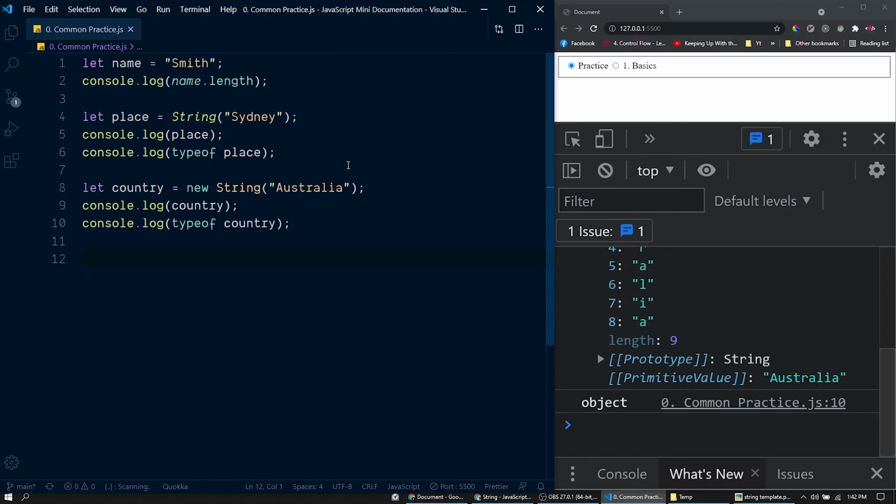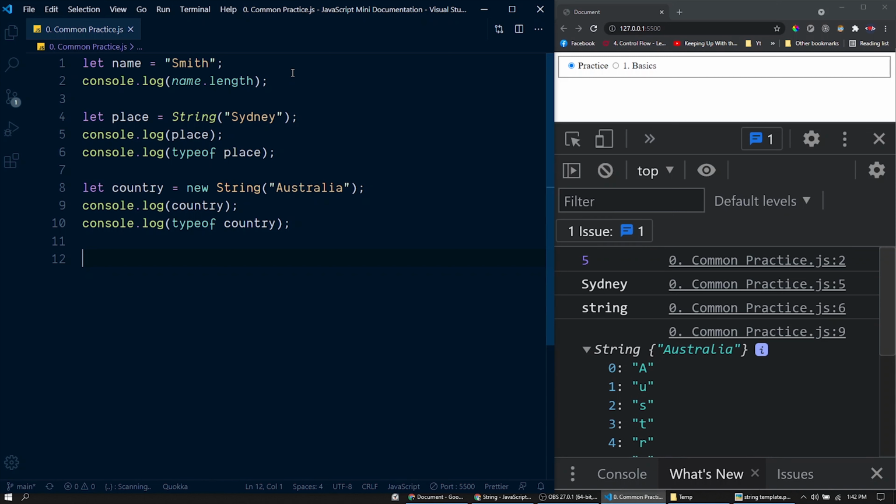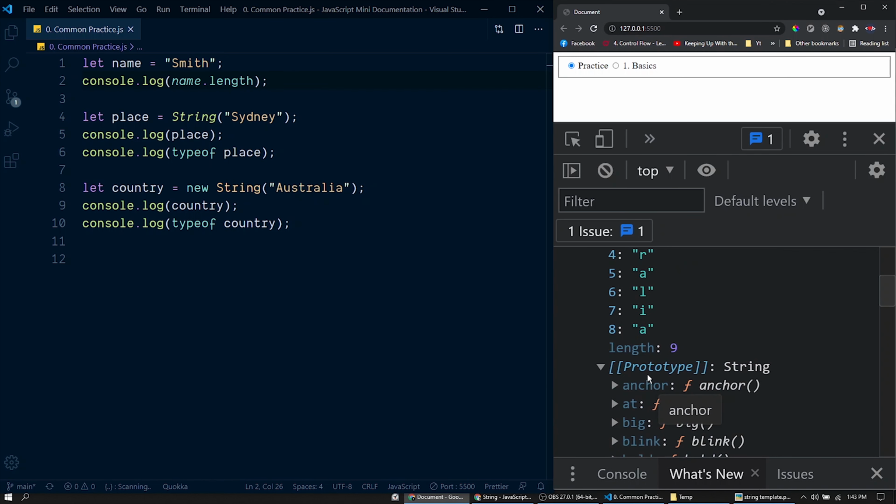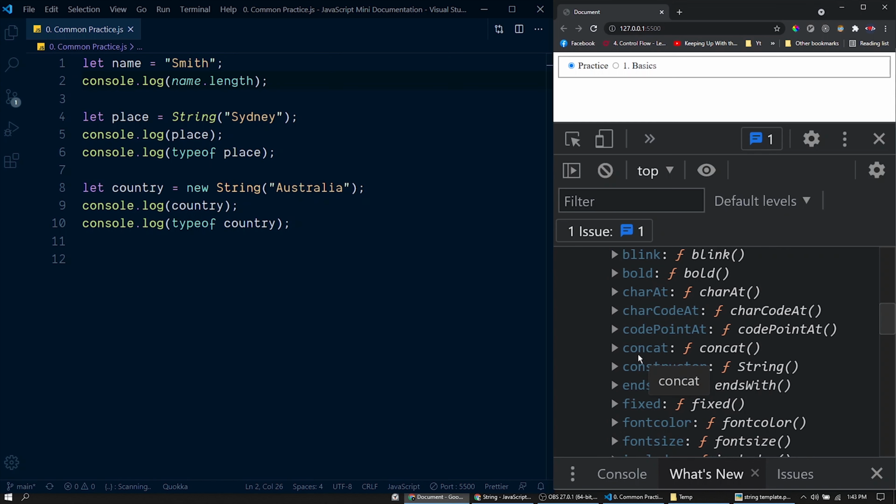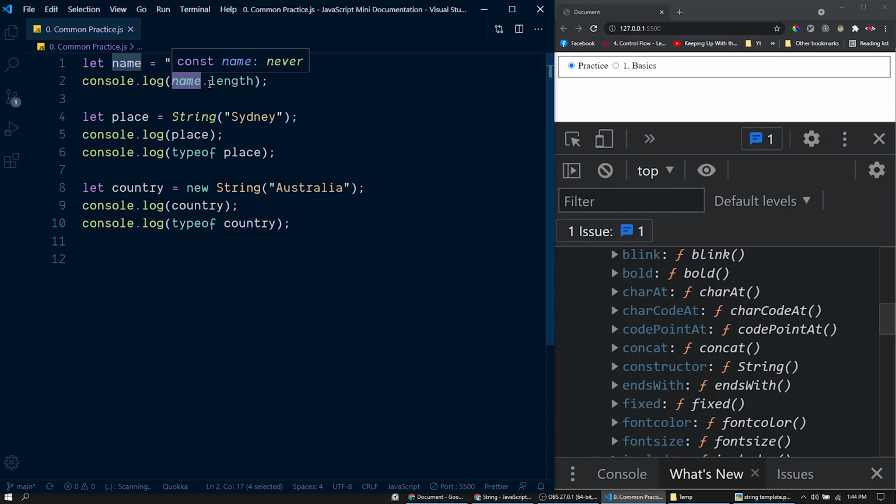Then how is it possible? Actually, it is done by JavaScript itself. Whenever we try to access these properties or execute these functions on a primitive string like this one here, behind the scenes JavaScript converts the primitive string to the corresponding string object for that particular expression or statement. It is not literally changing the primitive to an object. It will create a temporary string object corresponding to the string primitive and then access the property or execute functions within it. The same thing happens for other data types also.